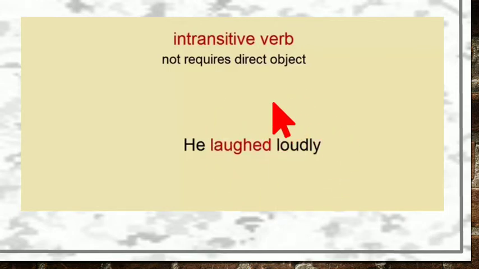It is not answering what and whom. Got the difference? The verb laughed is answering how he laughed. He is the subject, laughed is the verb. So it is answering how, not what and whom. So it is intransitive. It does not require any direct object.